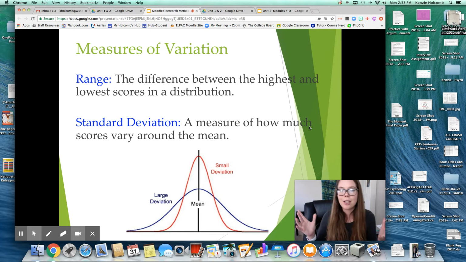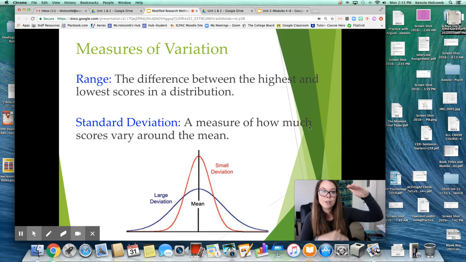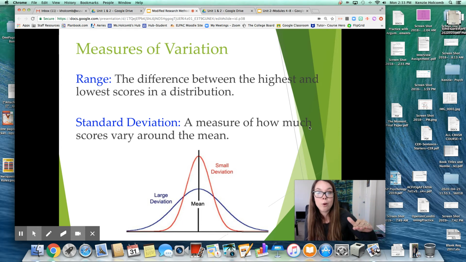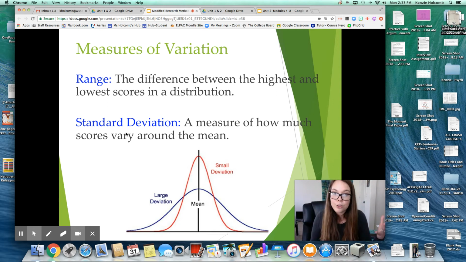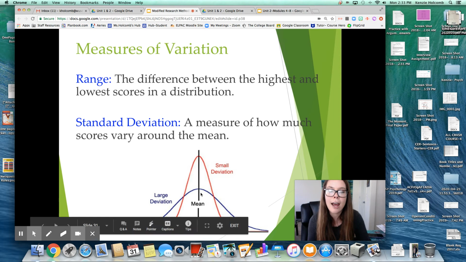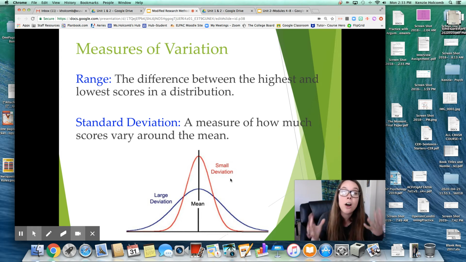So the measures of variation, again, following mean, median, and mode, we have range, right, which is the difference of the highest number to the lowest number. So if we had the highest number being 10 and the lowest number being 4, our range would be 6, right? So in between the two. And then we have standard deviation, and this is just how we measure how much the scores vary across the mean, right? So comparing the average score, how many deviations away are you? Lucky for you guys, the AP test does not make you do math. It's just something to be aware of and kind of how bell curves and these measures of variations would be used in experiments. But if you want to major in psych, you will have to take stats in college.